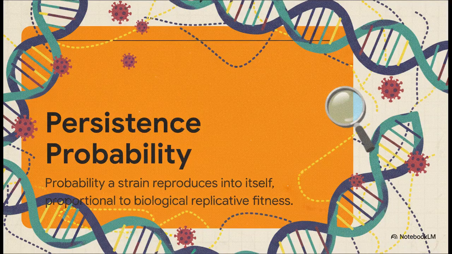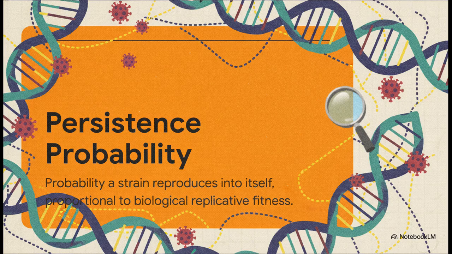To ground this statistical divergence in biology, we define something called persistence probability. This connects the statistical likelihood of a sequence maintaining its exact genetic identity directly to its replicative fitness in a host. If a sequence has a high persistence probability, it's highly fit and well adapted. It basically has zero evolutionary incentive to mutate away from its current state. In essence, it maps the statistical probability directly onto the peaks of the viral fitness landscape.